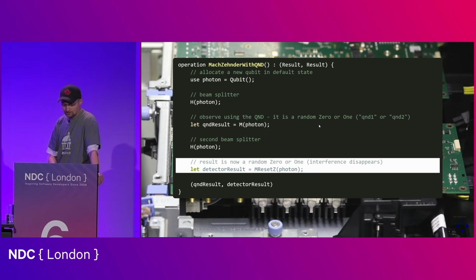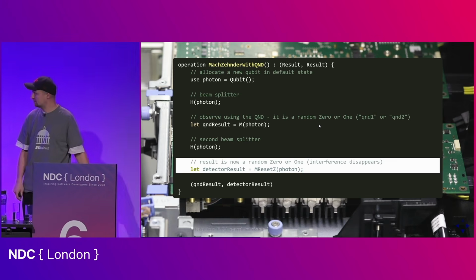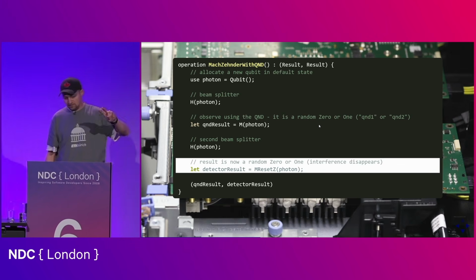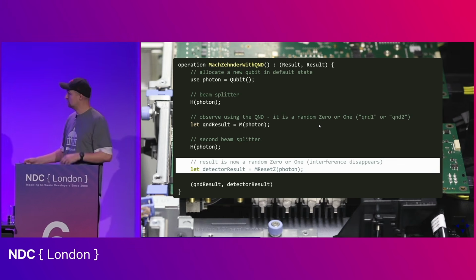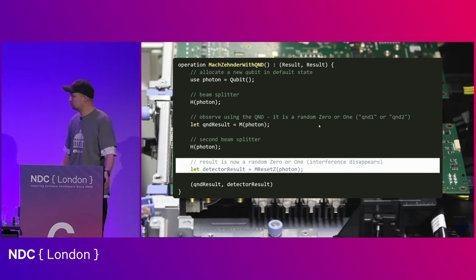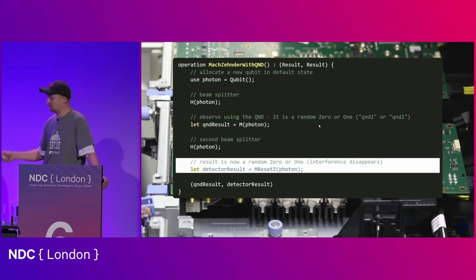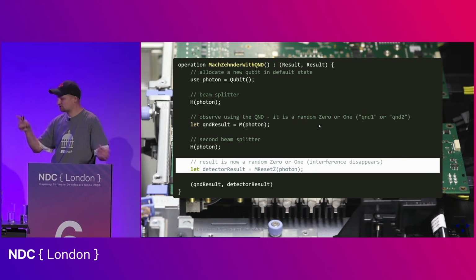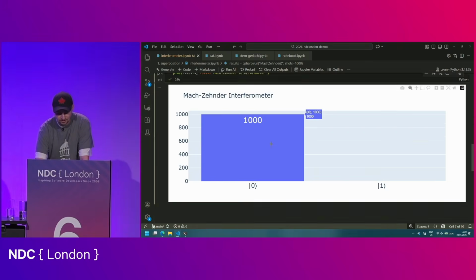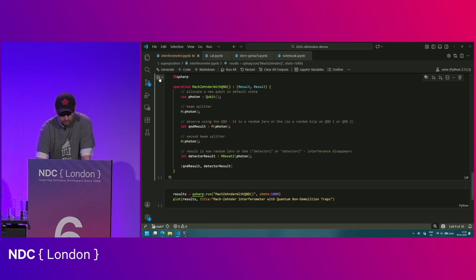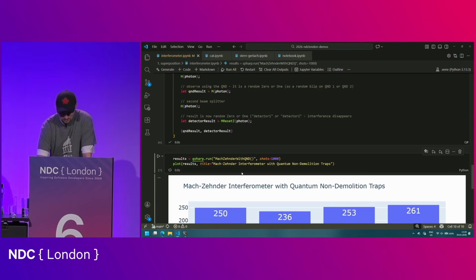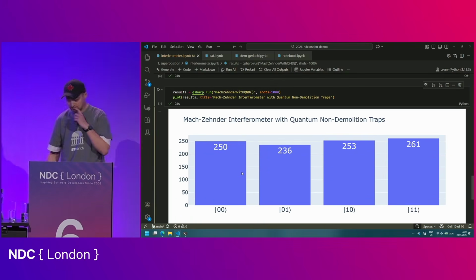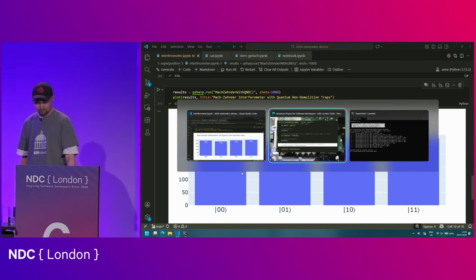And what we are now returning from this program is the quantum non-demolition result and the detector result. And the first bit here, right? That could be a 0 or 1. It's actually equally likely, and it's the same here. So actually, we have 2 bits that this program returns, and each of the 4 combinations is actually equally likely. And this is what we should see in the code. If I run this code, this is exactly what I get, right? And so this is exactly what we would get in the lab as well.